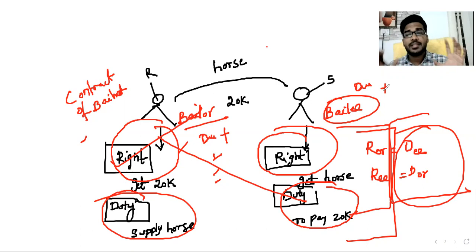Out of all the rights and duties, in the examination they can concentrate on the right to sue against a wrongdoer concept, and also the right to return the goods and accretion related to the goods concept. Those are the concepts we can discuss. Clear? Everyone is clear? Rights and duties of bailor and bailee.